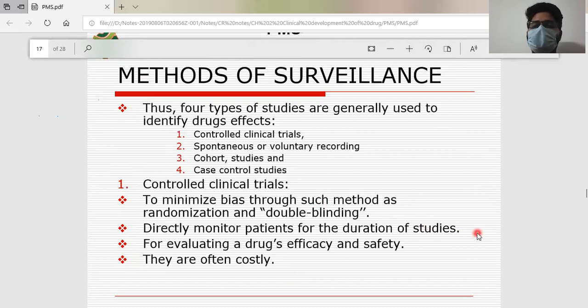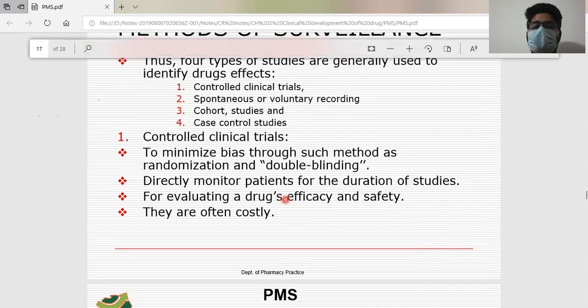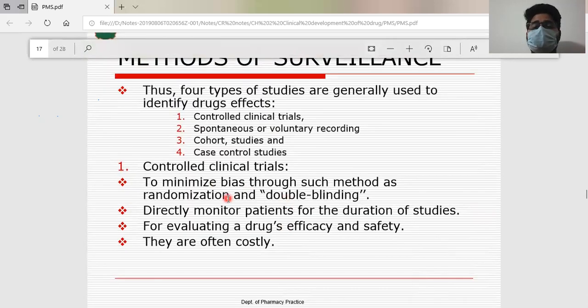Like when you give a new drug for a course of 12 days, 1 week or 1 month, you are going to find out its effects. And you don't give this drug only to one class of people, only pediatrics or only geriatrics; it is given to patients and you monitor them. For evaluating drug efficacy and safety you need this, and it is often costly when you go for randomization, blinding and such methods. If you want to implement it in phase 4, it is also a bit costly.